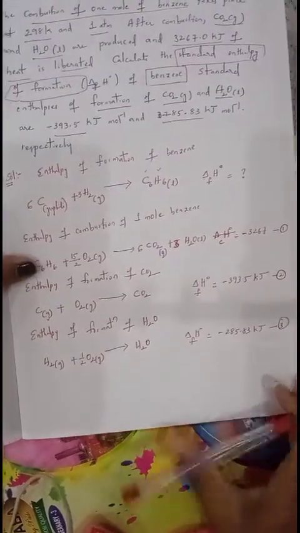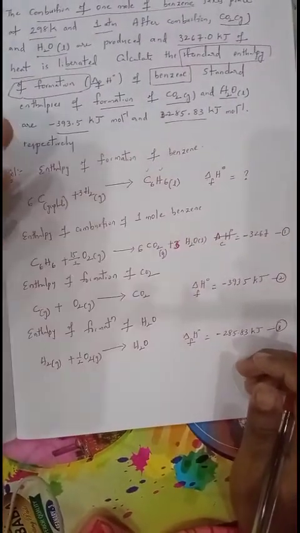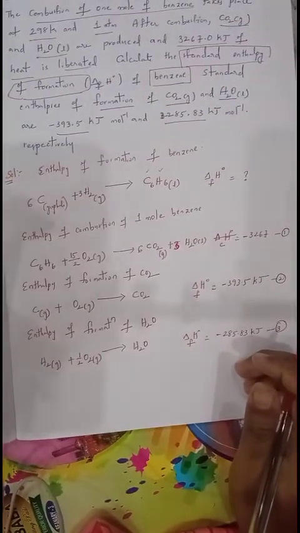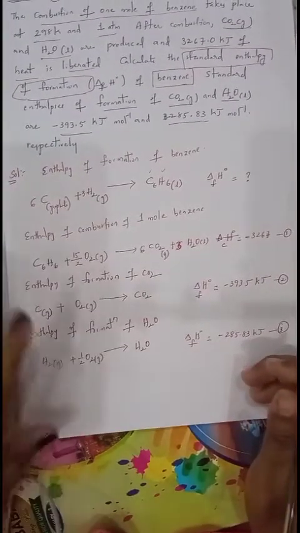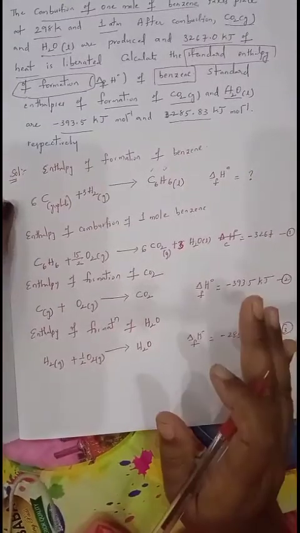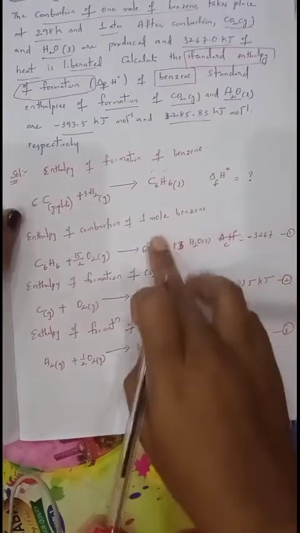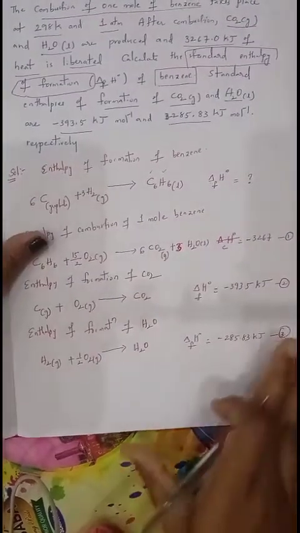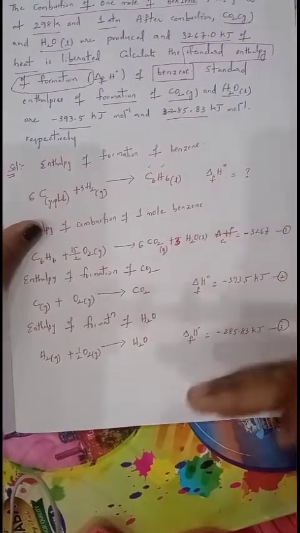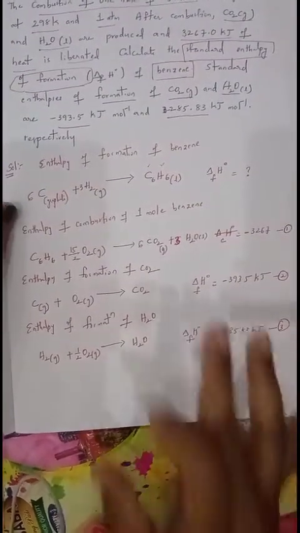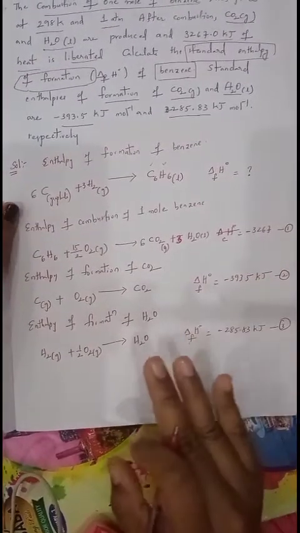Now what we want to do is apply Hess law, because the total amount of heat energy liberated or absorbed for a reaction, whether the reaction takes place in a single step or in multiple steps, will be the same, or constant. Here this reaction is taking place in a single step, whereas these are taking place in multiple steps. The total change in enthalpy must be constant whether the reaction takes place in a single step or in multiple steps. So we want to apply this Hess law for this problem.